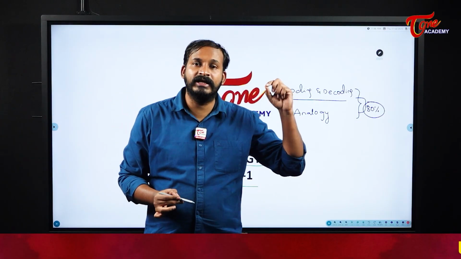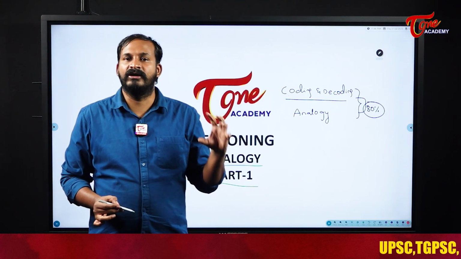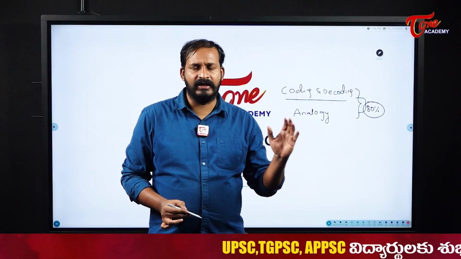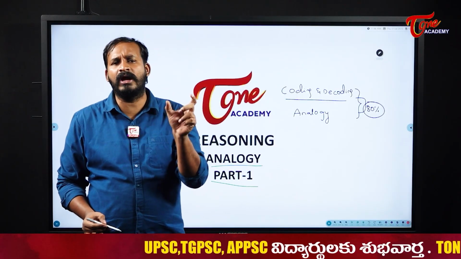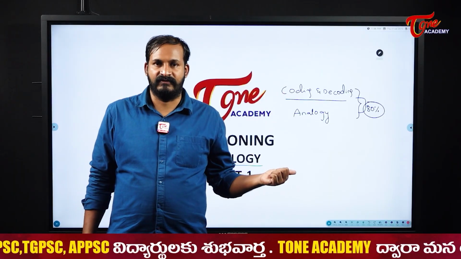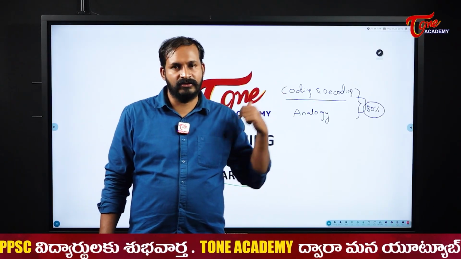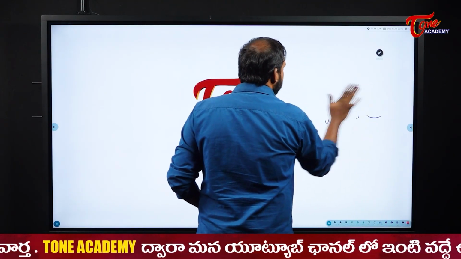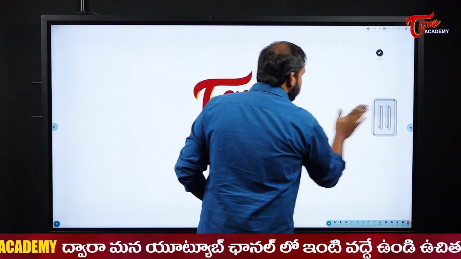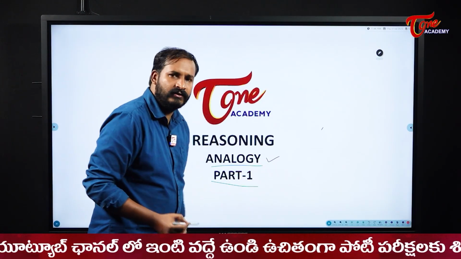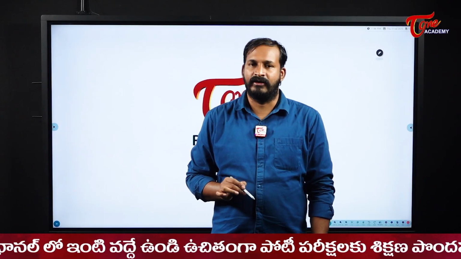In case of alphabet analogy, it more or less looks like coding and decoding, but that is a different one and this is a different one, students. I will tell you what is the major difference between this analogy and that analogy. And next, today in this first video, we are going to discuss our word analogy.